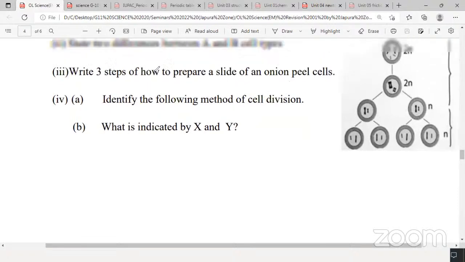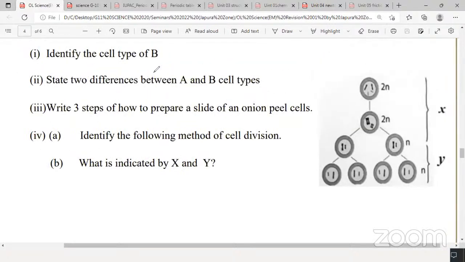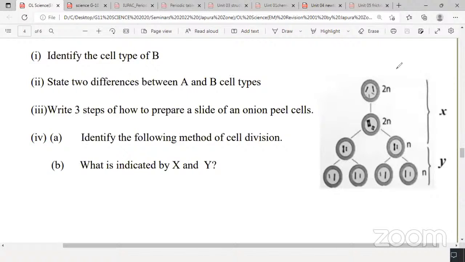Identify the following. This is very, very important. So many papers ask this. I told you meiosis and mitosis are important. Most of the term test papers ask this. Identify the following method of cell division. There are 2 main methods of cell division. Any volunteers who can give me the answer for this? What is this method of cell division?